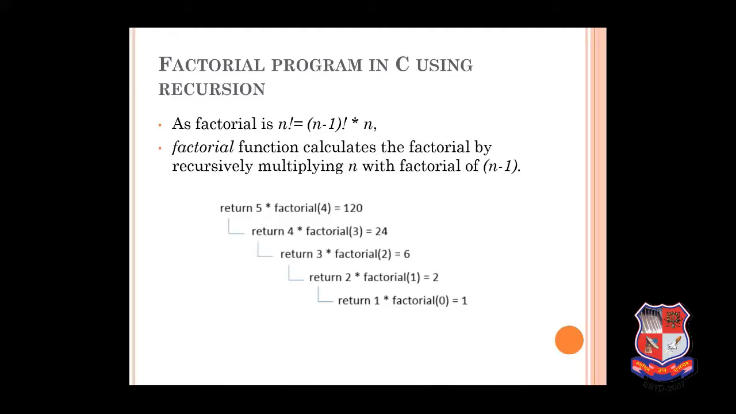A factorial function calculates the factorial by recursively multiplying n with n minus 1. The program is: stdio.h, then a factorial function, whose name is factorial and return type is integer. As a parameter I have passed an integer value. Next is void main. Now integer n, and another variable, integer f, for calculating the factorial.